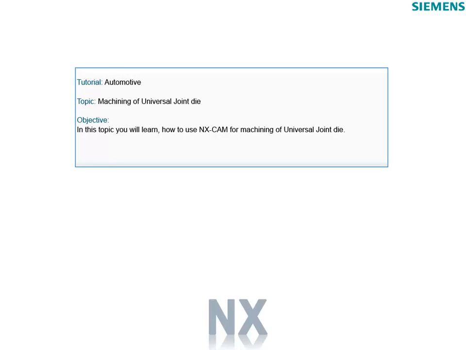Tutorial, Automotive. Topic, Machining of Universal Joint Die. Objective. In this topic you will learn how to use NX CAM for machining of universal joint die.